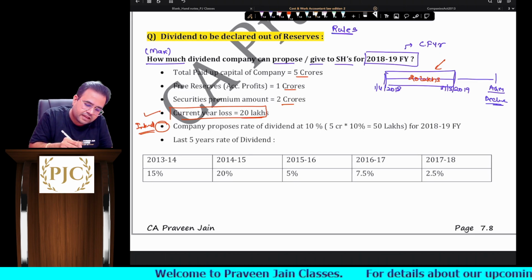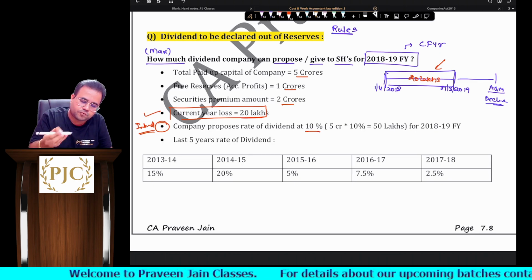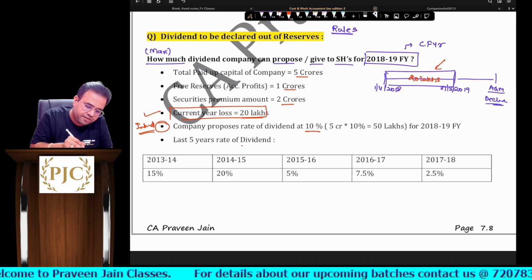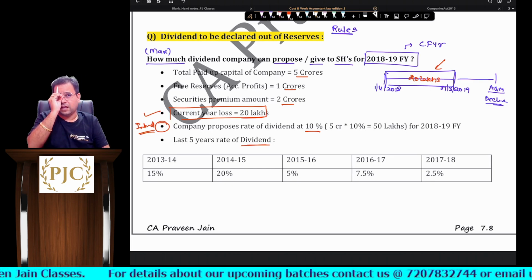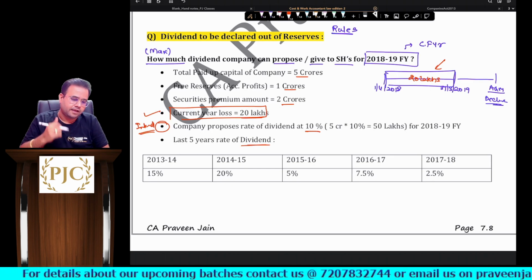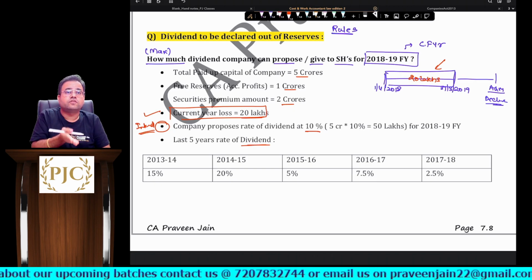The company proposes a rate of dividend of 10%, sir. Okay, very good. The last 5 years' rate of dividend is given, sir. So do you think the last 5 years' rate of dividend is required? The answer is yes, because they want to use reserves.